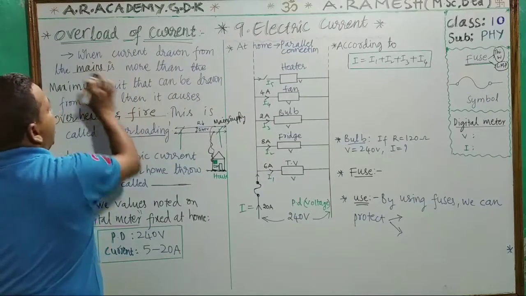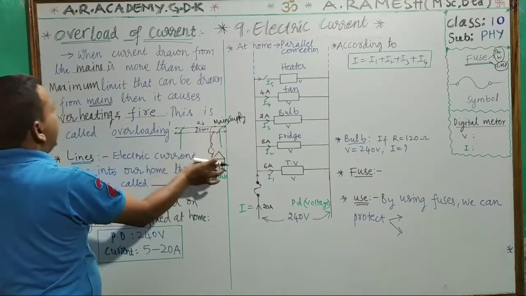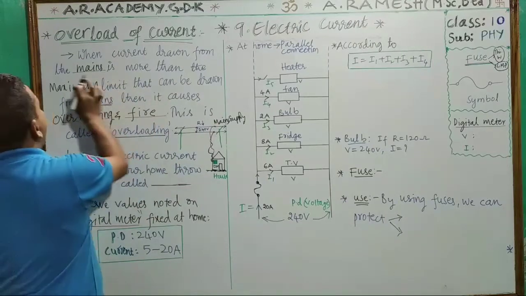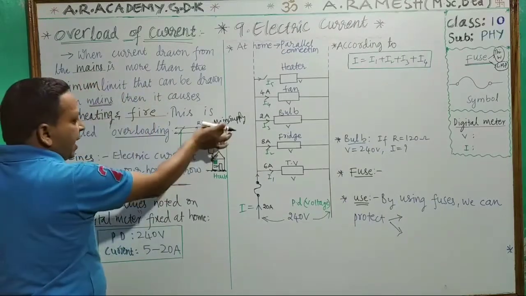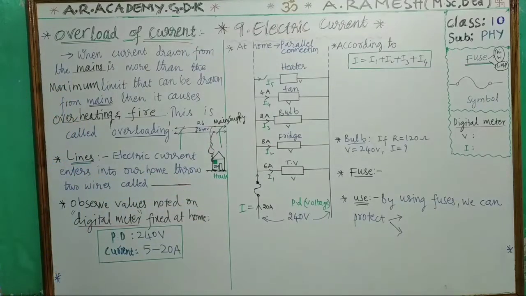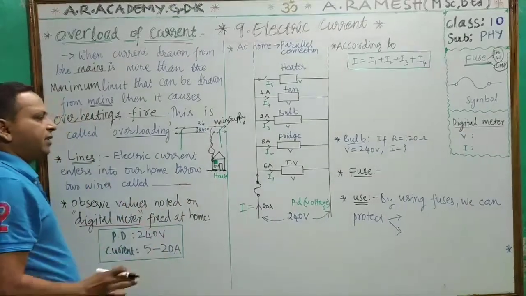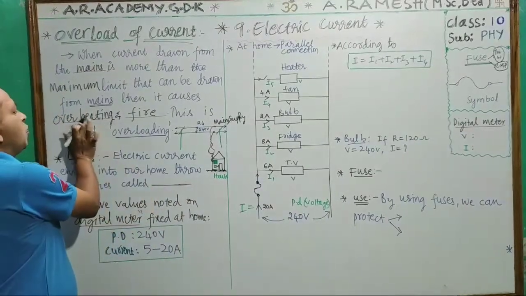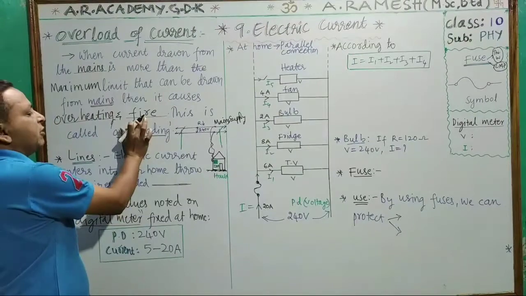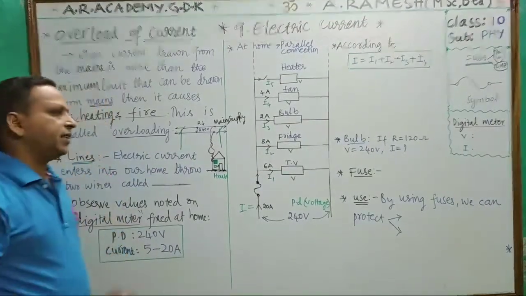When the current is drawn from this mains, current is entering, and there is a maximum limit. If we draw more than the maximum limit into our house for different electrical appliances, then what happens? Overheating of the wires as well as fire takes place, the wires get damaged, and electrical appliances get damaged.